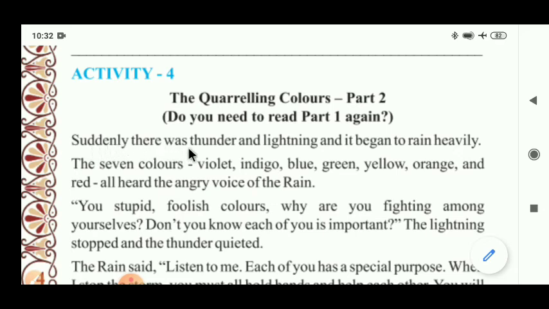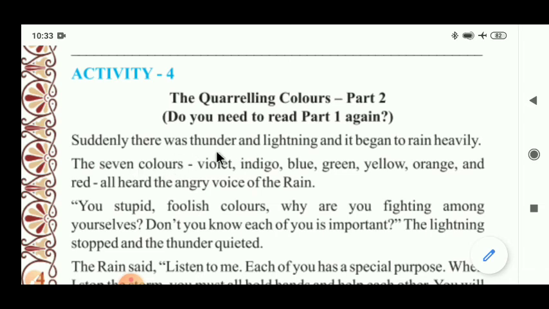Suddenly there was thunder and lightning, and it began to rain heavily. When every color was quarreling with each other, at that time suddenly there was thunder and lightning. Thunder means the loud noise after a flash of lightning. After a flash of lightning, a very loud noise came. It's known as thunder. And now the rain started in a heavy, furious way.